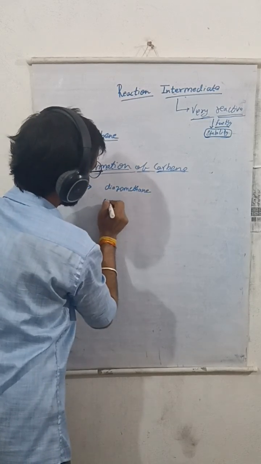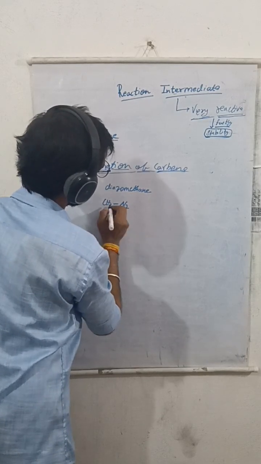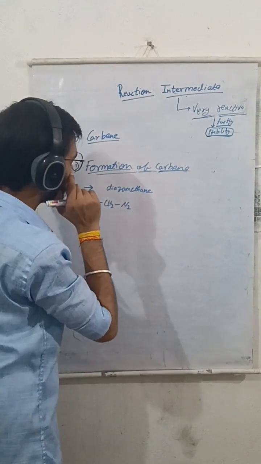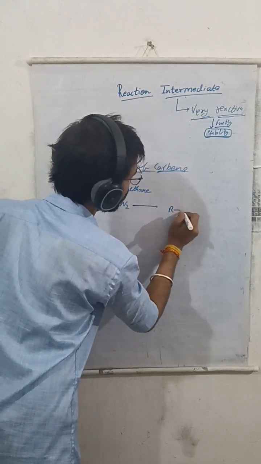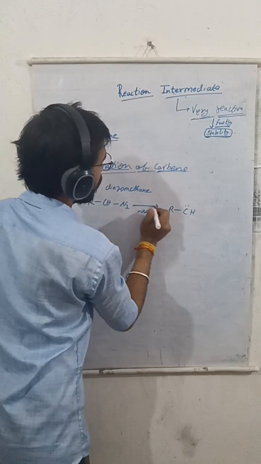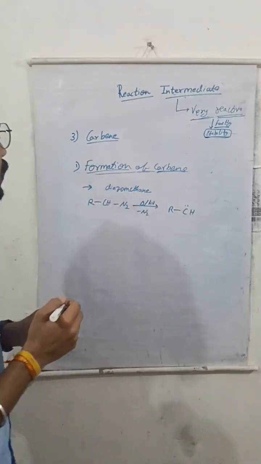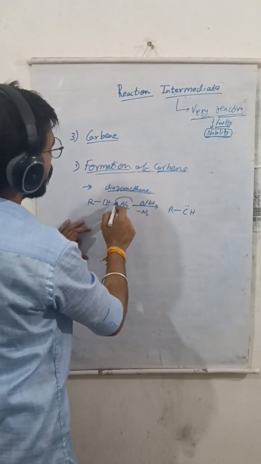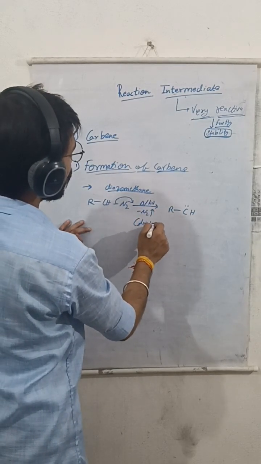When diazomethane is heated or treated with light, photochemically or by heat, N2 will be removed as a gas and it will act as a driving force.